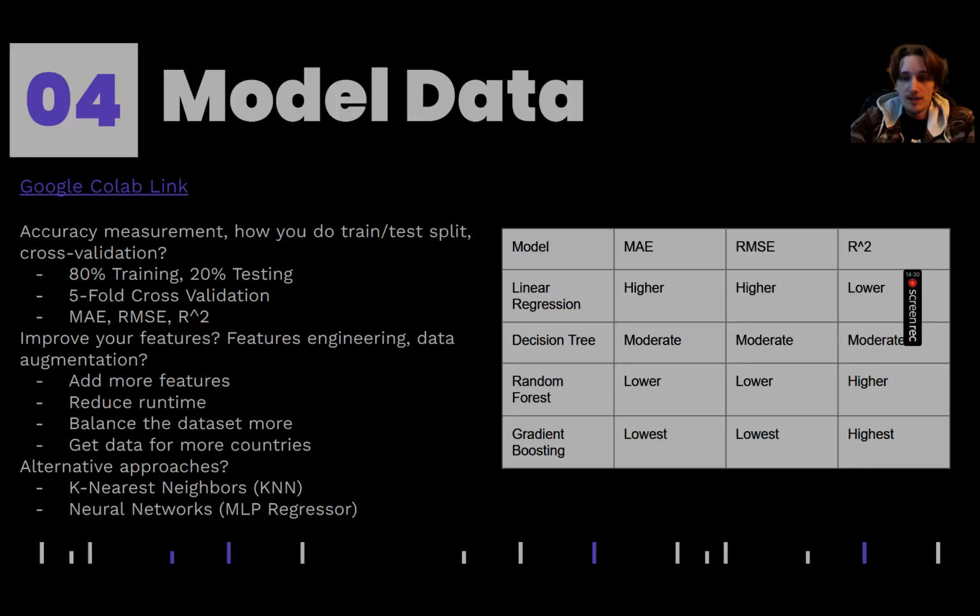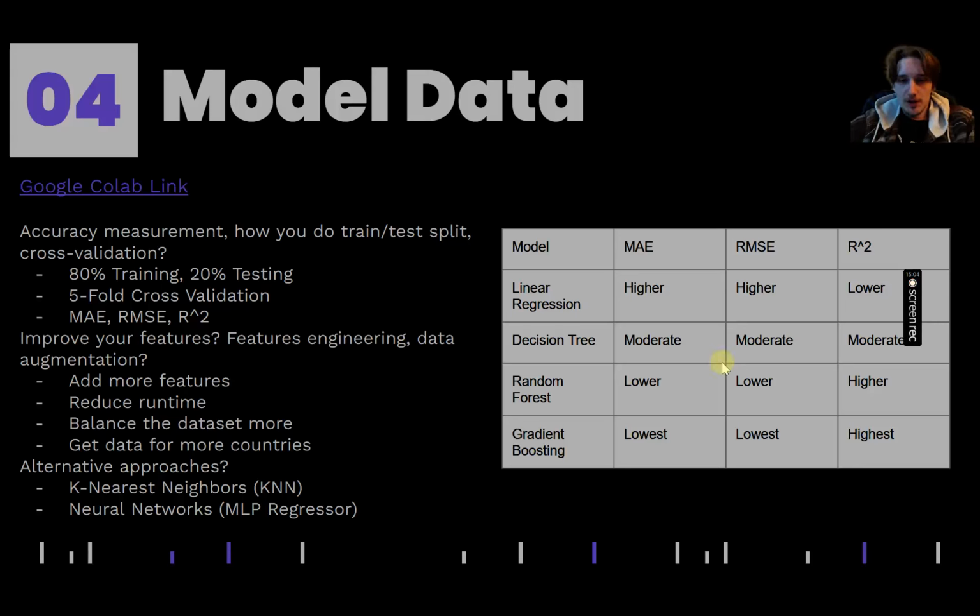Some alternative approaches that I can make. Well, I could use the k nearest neighbor, KNN method. That one would have been a little bit difficult to use, but I suppose I could have used it for this, trying to find the closest neighbor to a certain song and then compare it: hey, this song really is similar to this song, therefore we can say that it might perform similarly or something like that. It'd be kind of hard, but I suppose I could do it. Or I could use neural networks, MLP regressor.